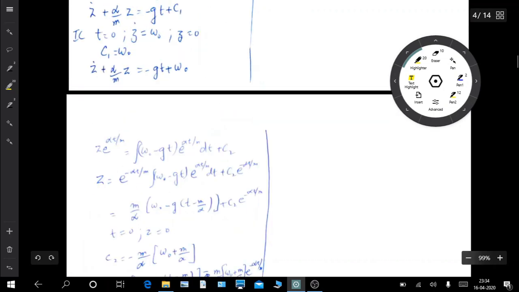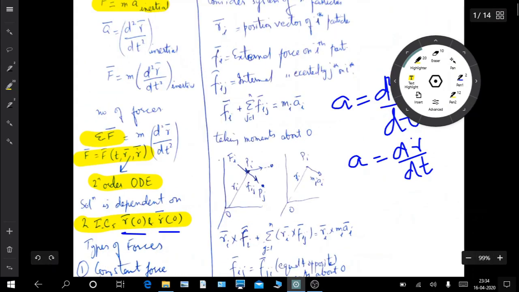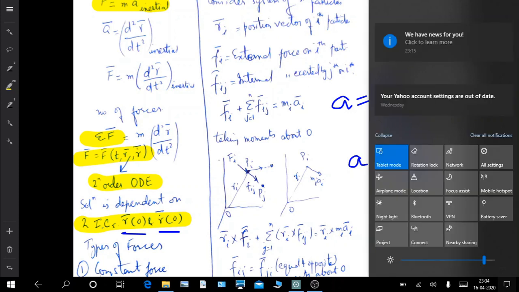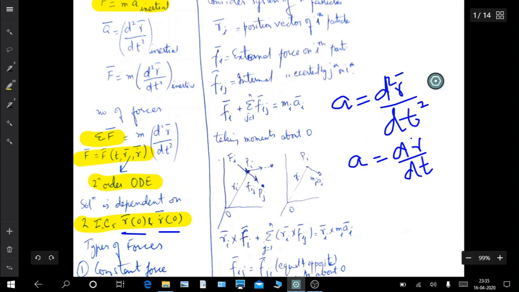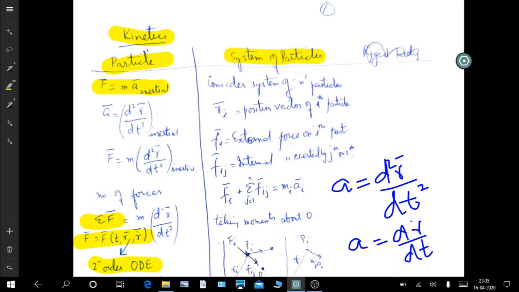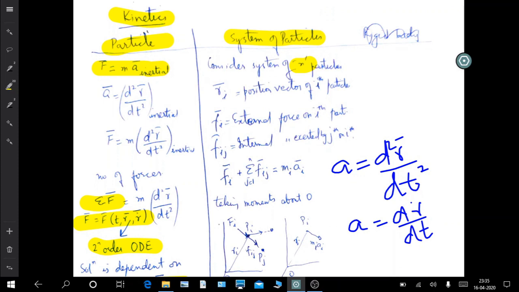Now we come to system of particles. Now consider a system of n particles. Here they are independent. They are not dependent particles, so they are independent. And Ri is the position vector of the ith particle.